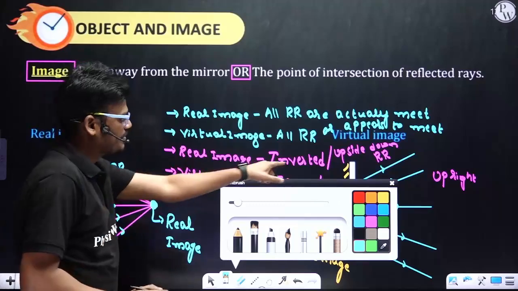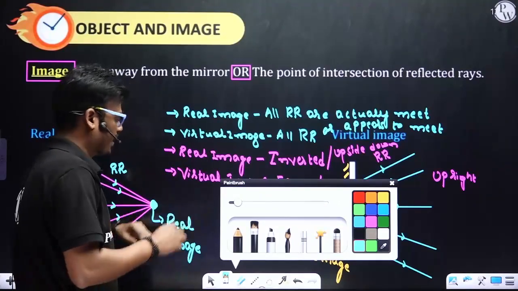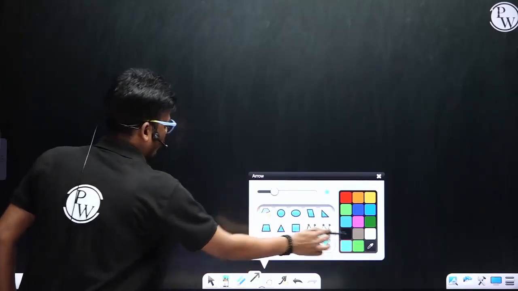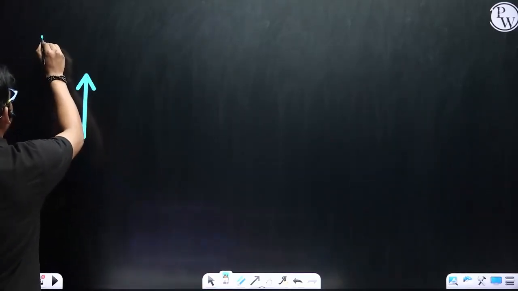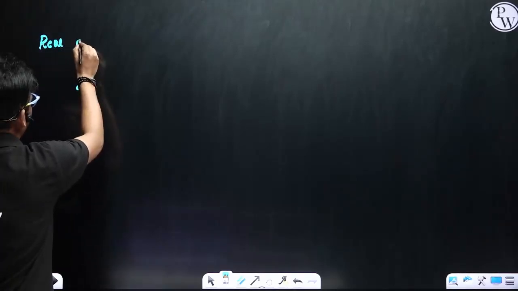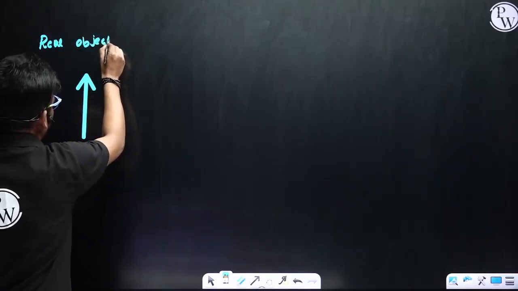So a real image is inverted and a virtual image is upright. Let me consider an example. If I consider a real object, this is the real object.